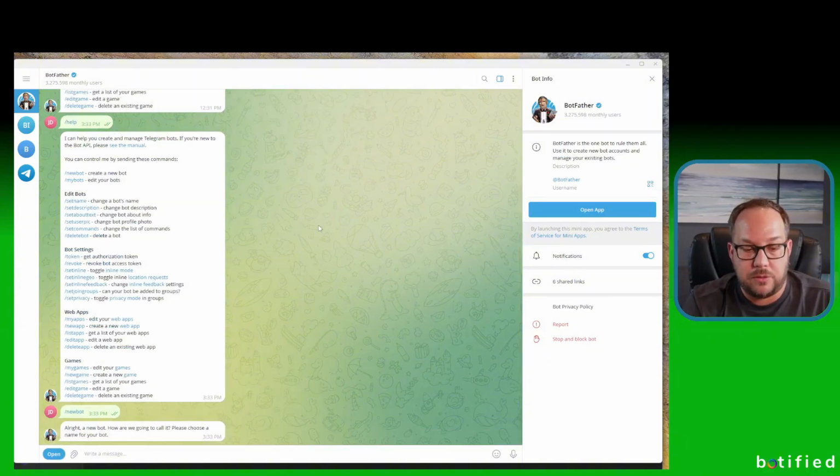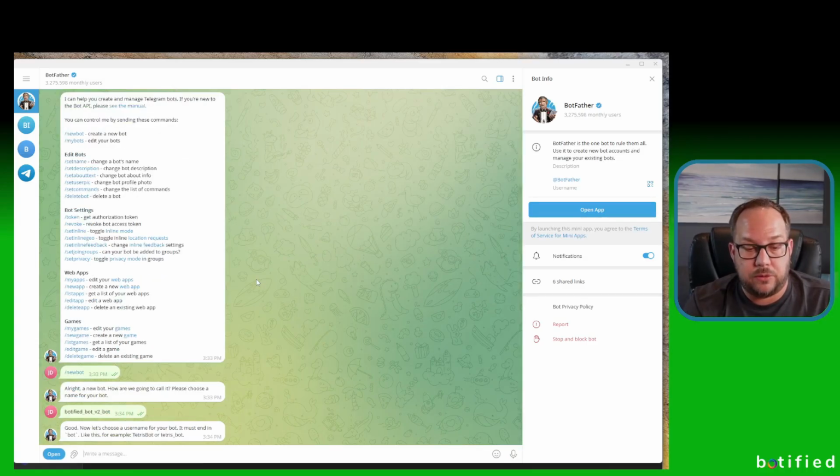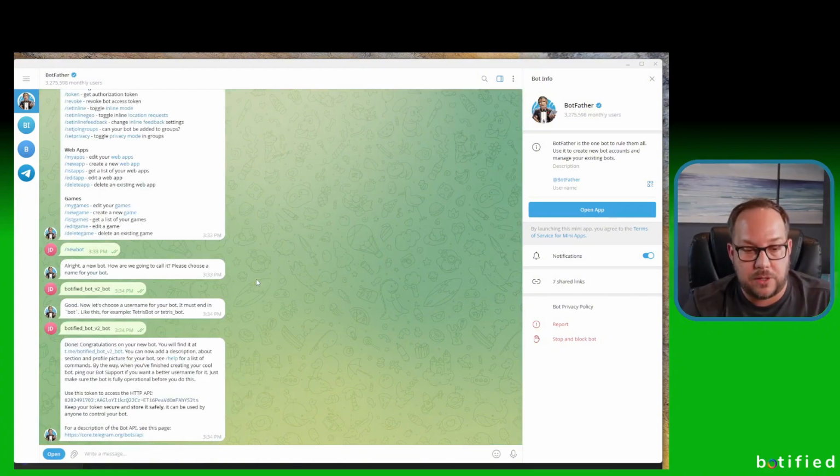Once you do that, it's going to ask how you are going to call it. Please choose a name for your bot. One thing you have to do is give it a name, and it has to end with the word bot. So what we're going to do here is botified bot, call it V2 bot. Now let's choose a username for your bot. It must end in bot. That's the same thing, so we'll do the same thing, V2 bot. All right, congratulations on your new bot.